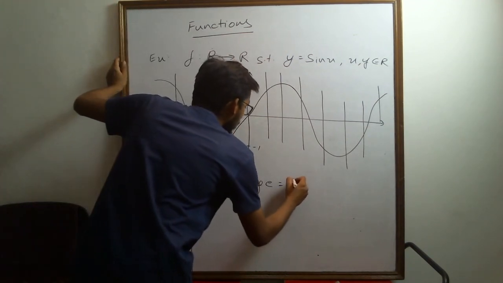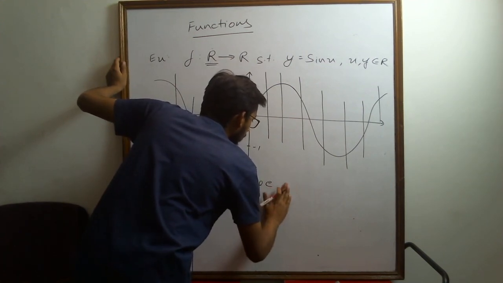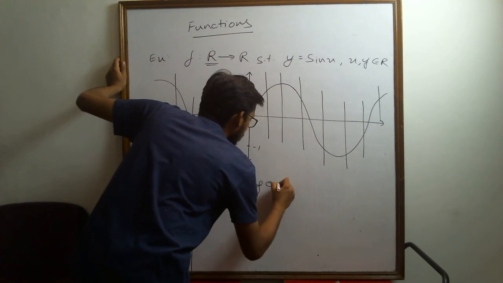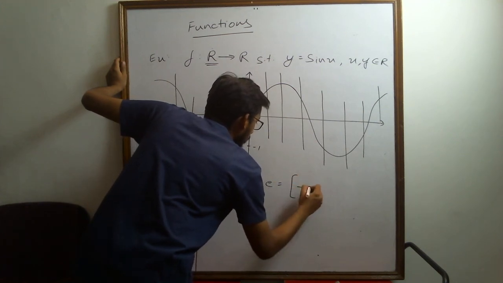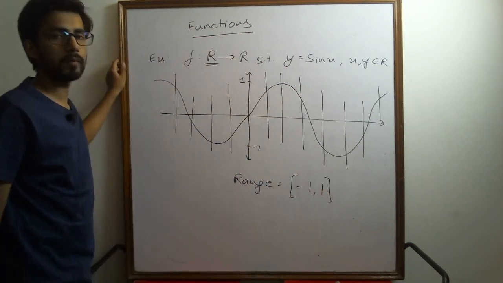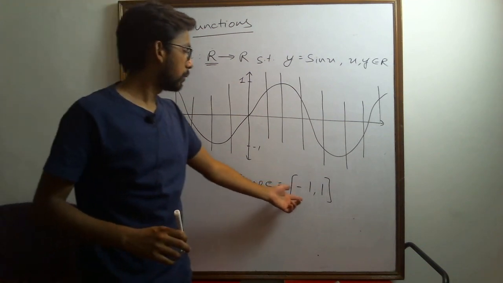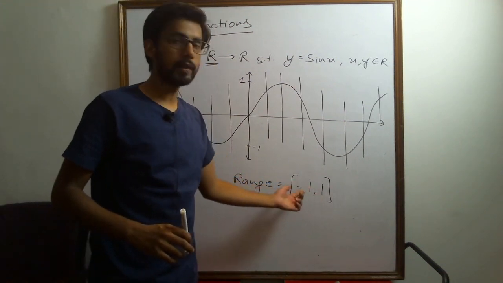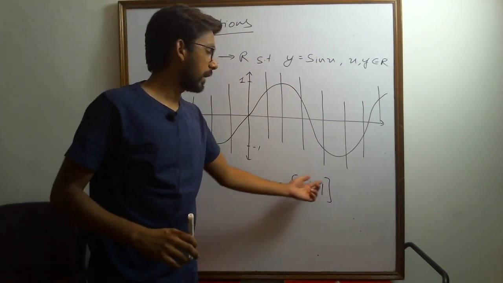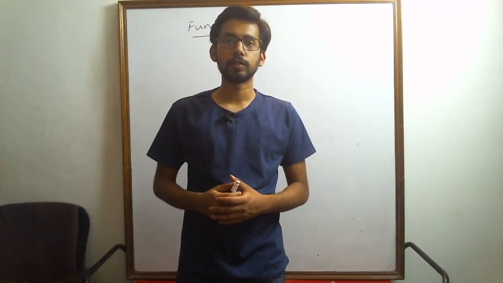So the range is the closed interval -1 to 1. This is our range. That means all values between -1 to 1, all real values including both -1 and 1. Okay, so we looked at the definition of functions today.